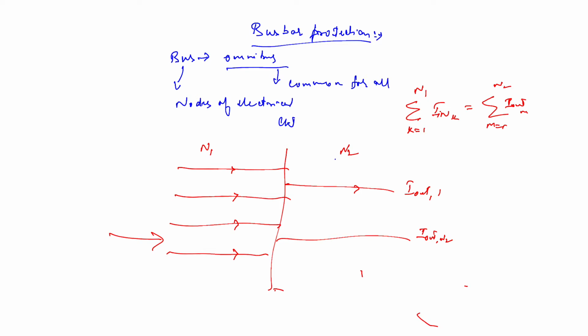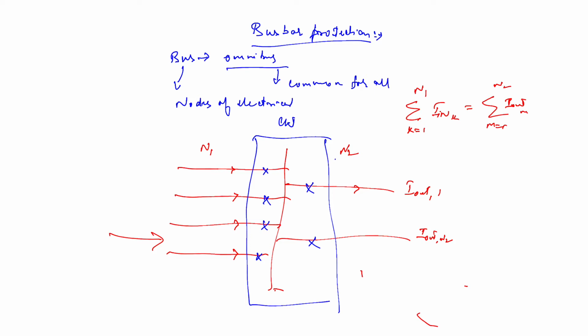We can also have a protective zone, which is created by the protective relay. We will have circuit breakers on the incoming lines and outgoing lines here. This blue color rectangle is the protective zone generated by the protective relay.